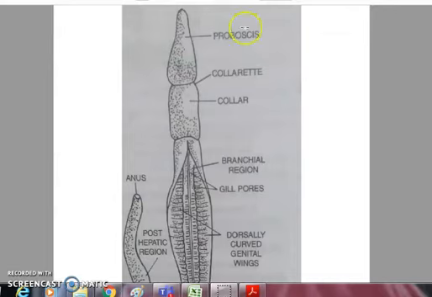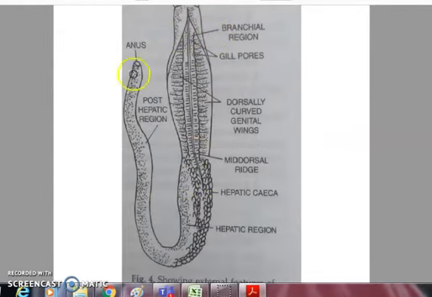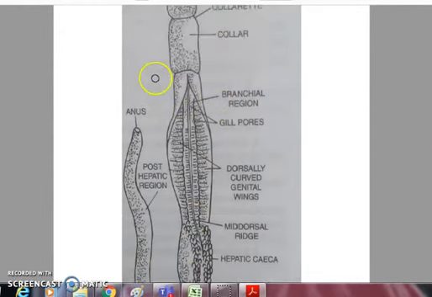So this is the structure of Balanoglossus. As you can see, first of all, the common name of Balanoglossus is tongue worm or acorn worm. It belongs to phylum Hemichordata. Its body is divided into three main parts: the anterior proboscis, behind it the collar, and behind the collar this elongated part known as the trunk. As you can see, it has a worm-like appearance.